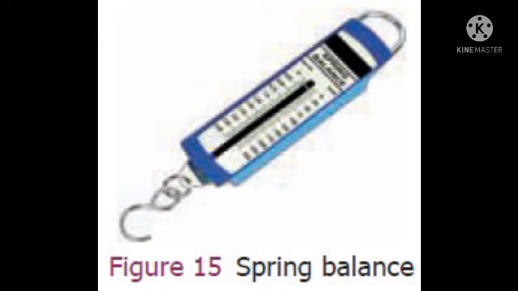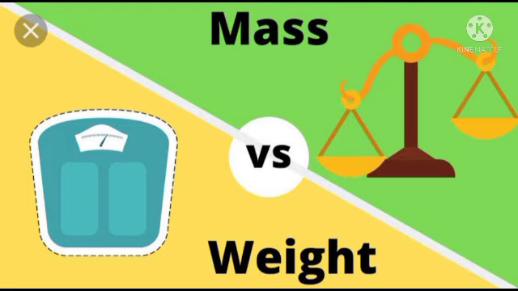A pointer is attached to the rod which slides over a graduated scale on the right. The spring extends according to the weight attached to the hook and the pointer reads the weight of the object on the scale. The next topic which we are going to learn is difference between mass and weight.